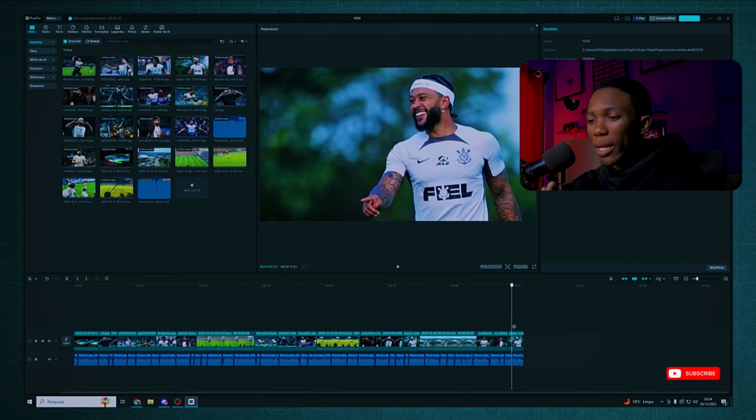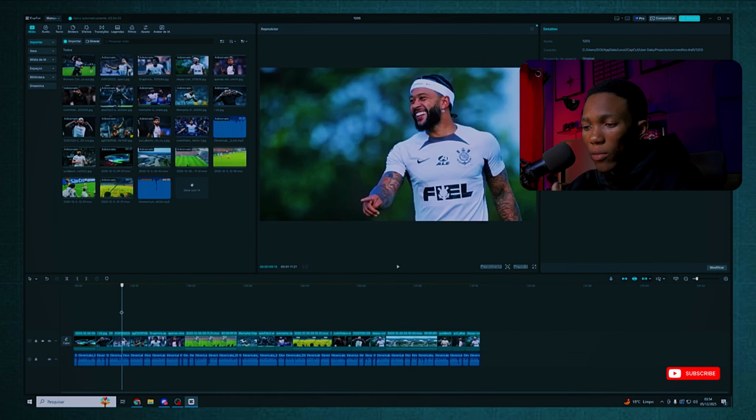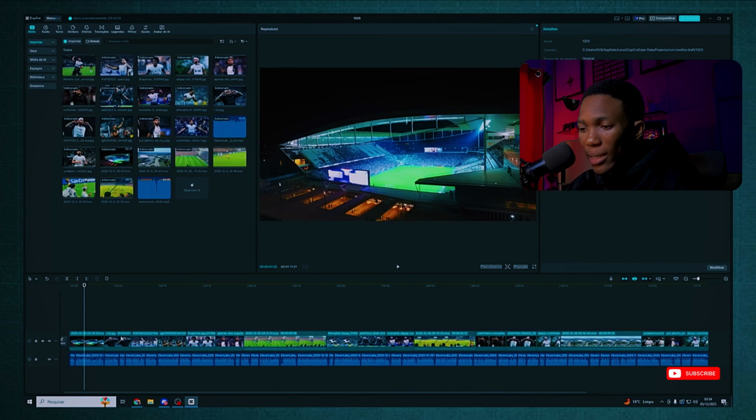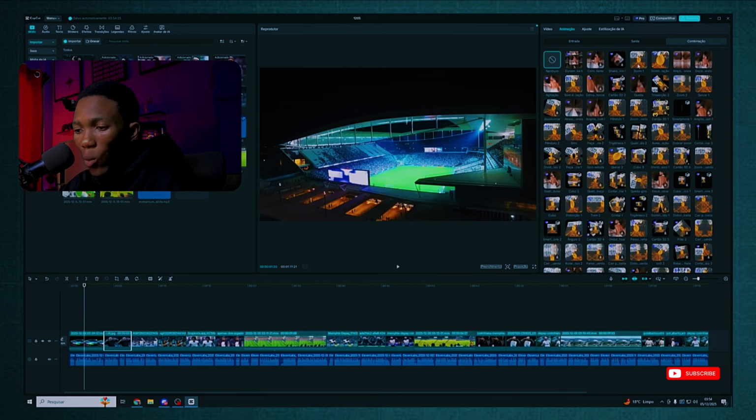Perfect. All right guys, now that I've added all videos and images, here's what we are going to do now. I'll click on my images, go to the right side, then Animation is very important, and then Combo. Here I will apply an animation to all images in my video. Very important. This makes the video much more dynamic and gives a much higher chance to go viral. Fast pacing, more engagement, more watch time.